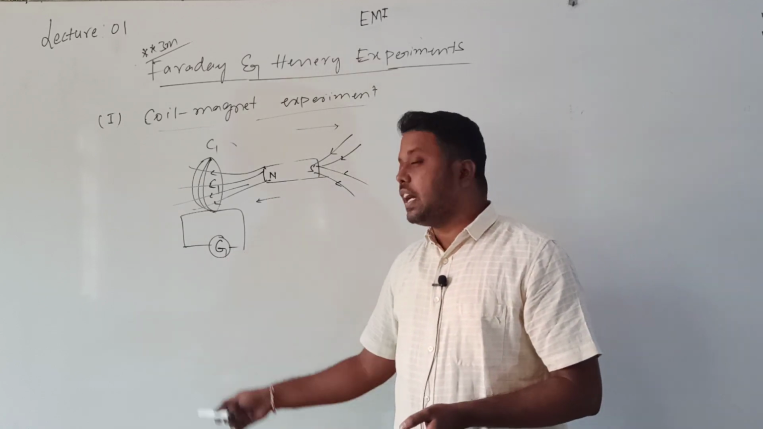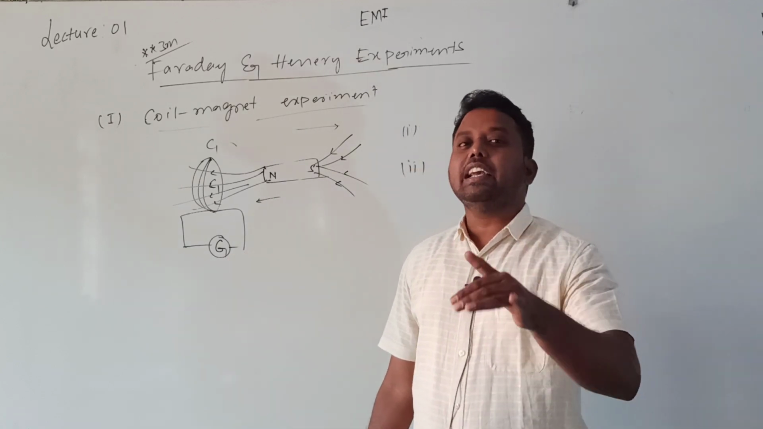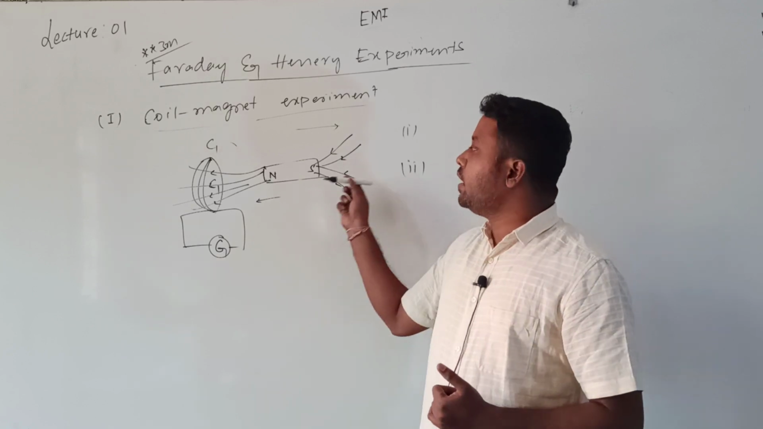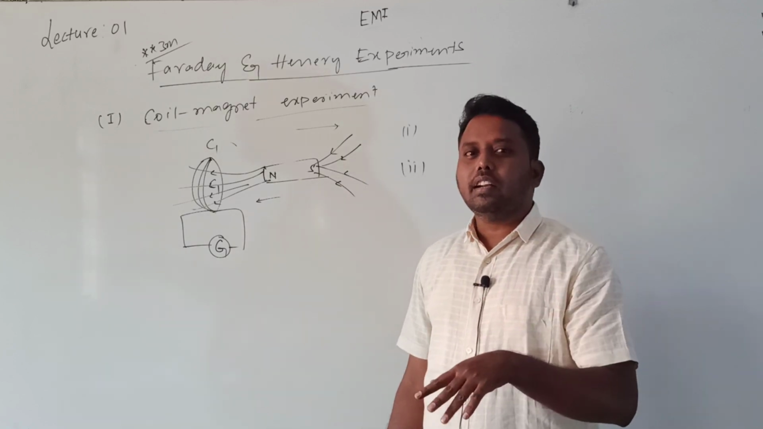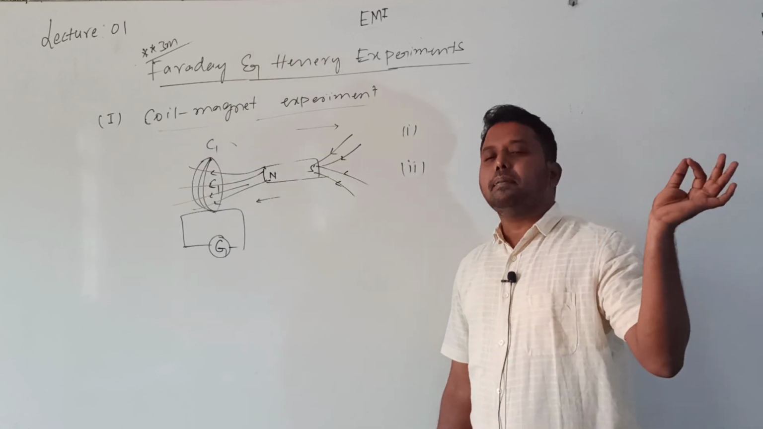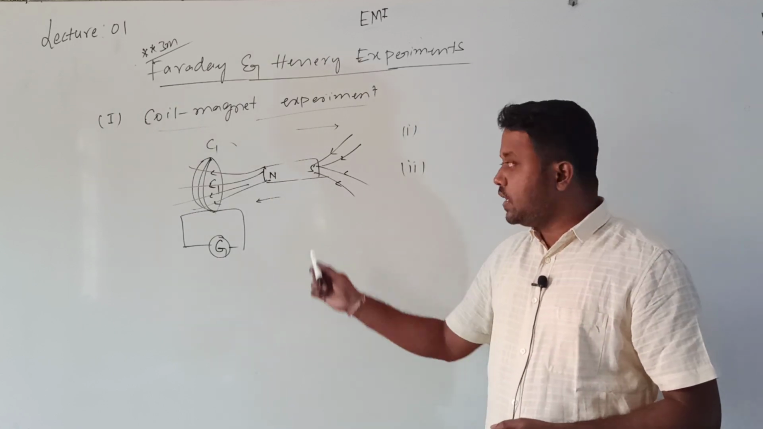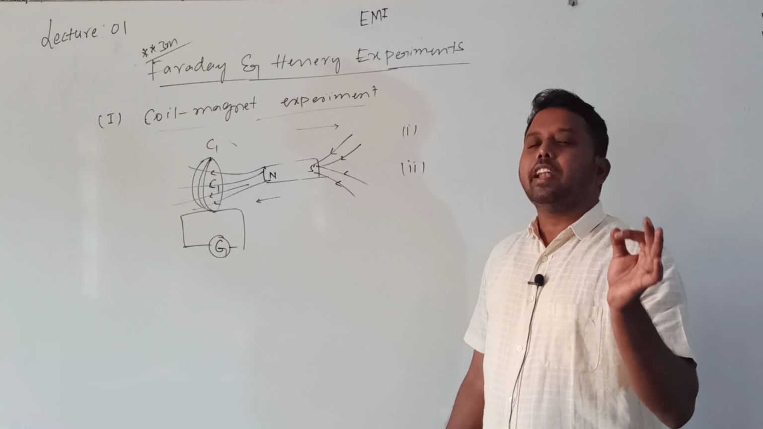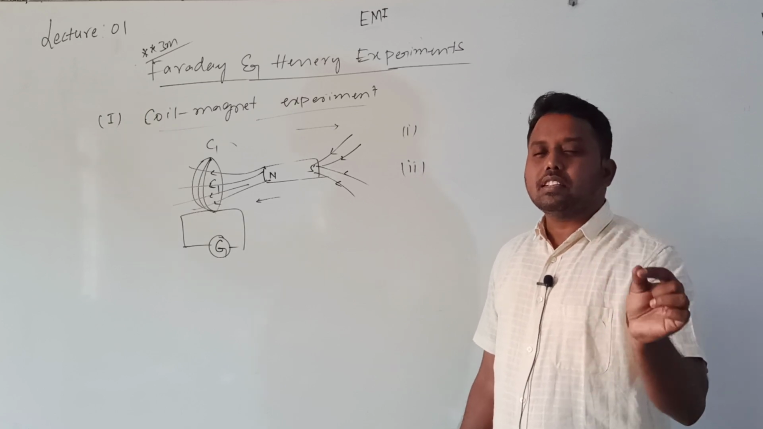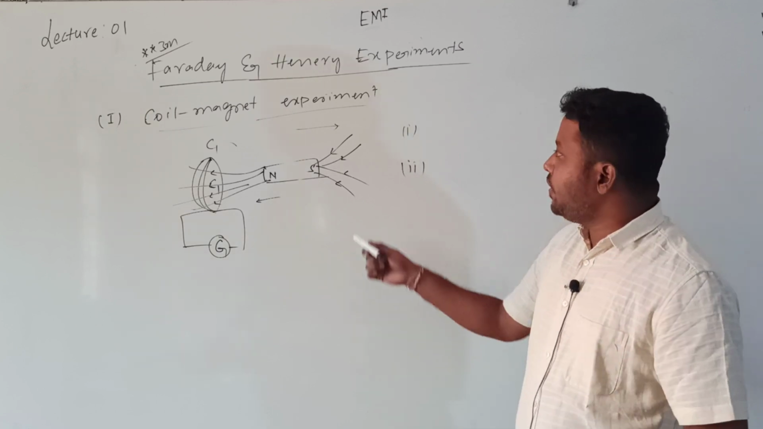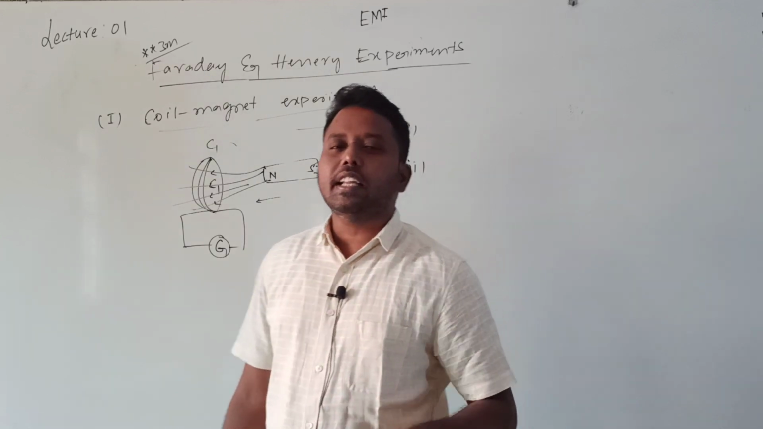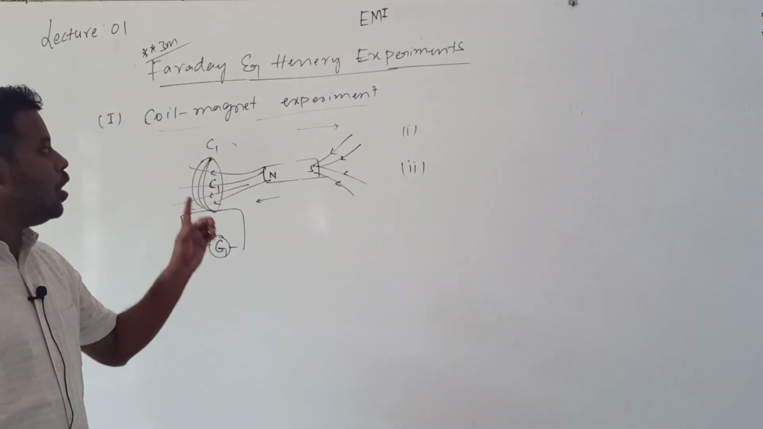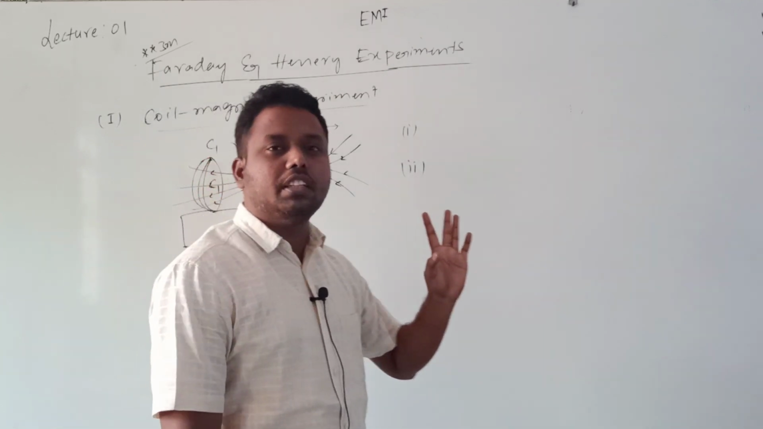What is the meaning of opposite direction? The current is reversed. Whenever the bar magnet is moving towards the coil, deflection is there. Whenever the bar magnet is moving away from the coil, deflection is there. But in both cases the deflections are in opposite directions, indicating that the current is in the opposite direction.